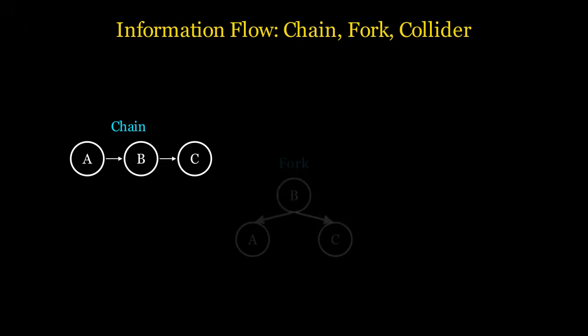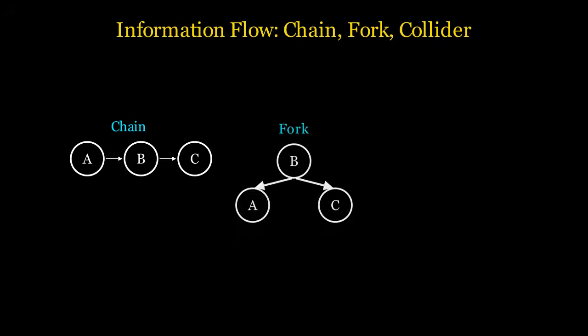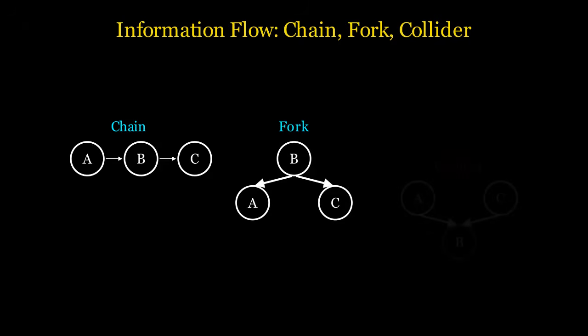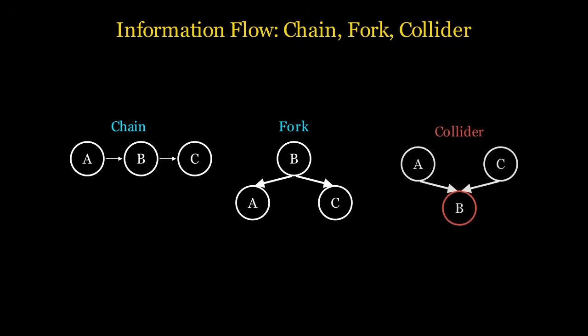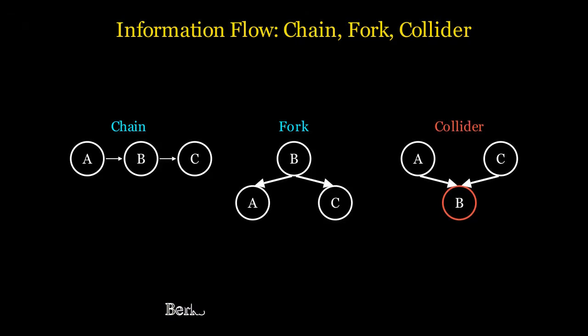the collider. In a chain, A causes B, which causes C. In a fork, a common cause B influences both A and C, creating a correlation between them. But the collider is the most counterintuitive. A and C both cause B. In a collider, A and C are independent, but if we condition on B, we suddenly create a fake correlation between A and C. This is known as Berkson's paradox.